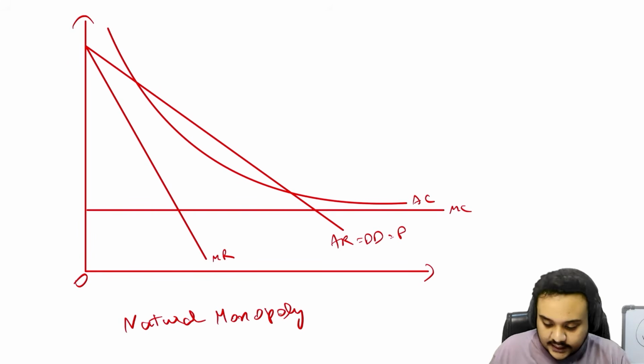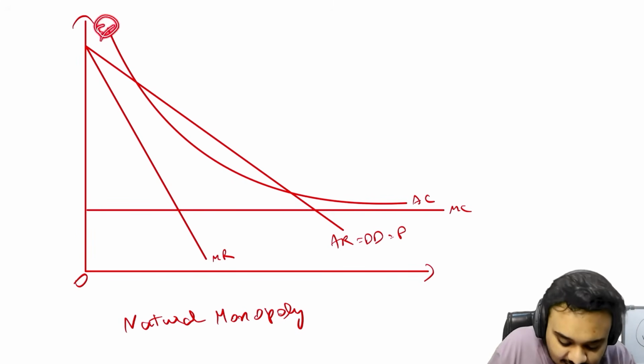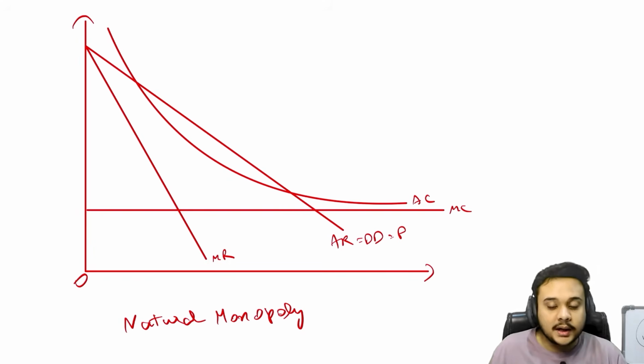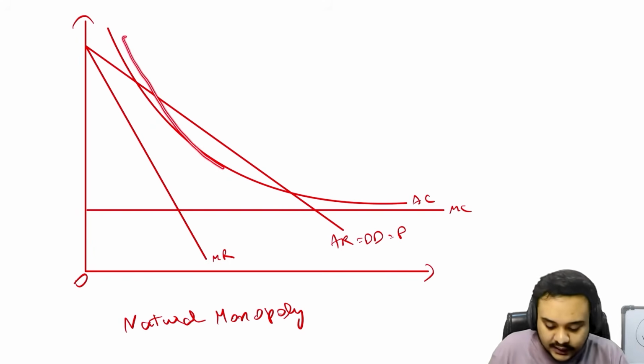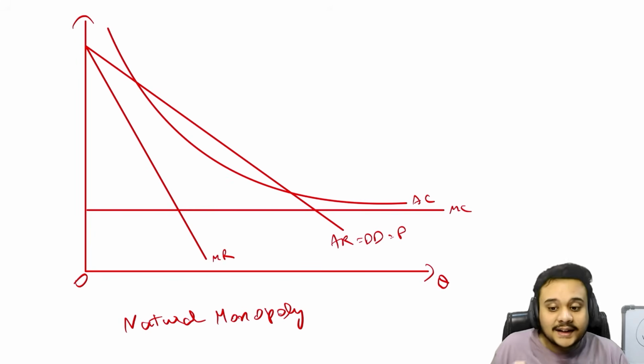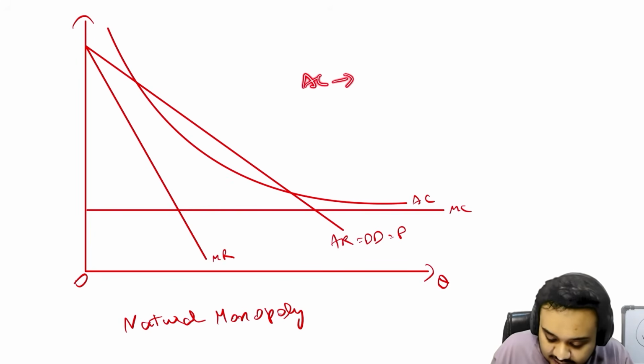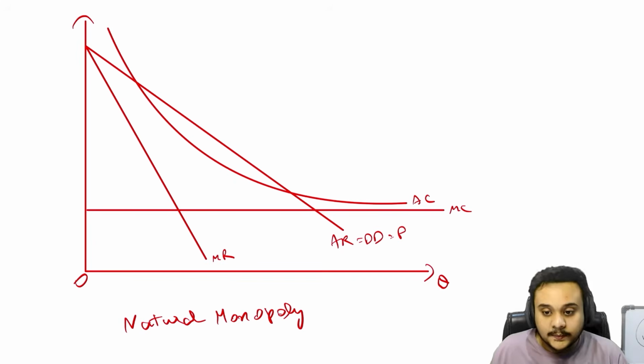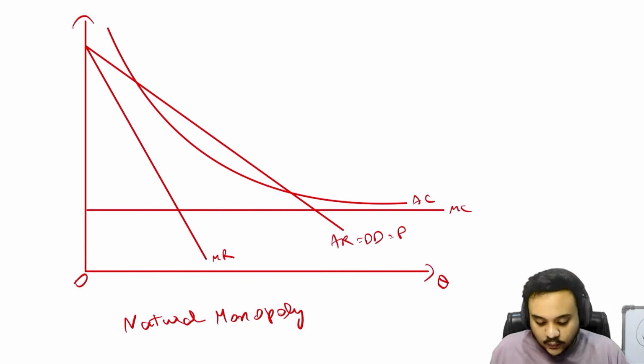Let us really quickly talk about it. So when we talk about the AC curve, you see that it starts at a very high point. Okay, and then it comes down, it goes down even below AR, and you can see that it is tending towards the MC curve when the quantity is increasing. As the quantity increases, the AC curve tends towards the MC curve. Now let us talk about what this means.